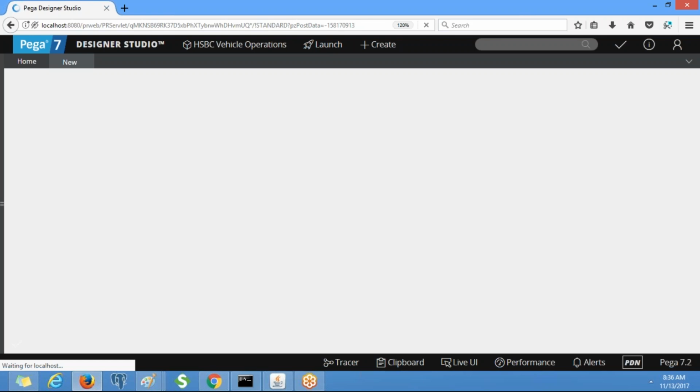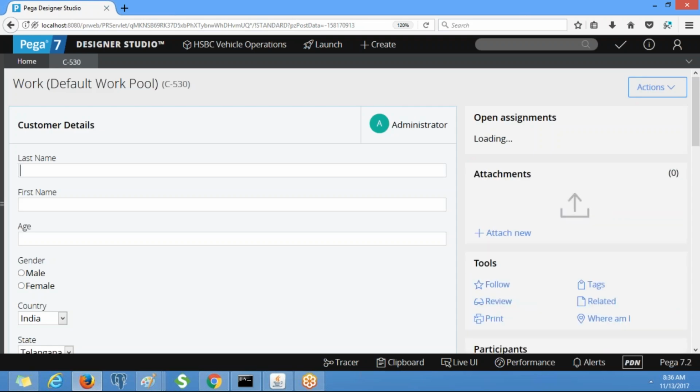That is the unique ID. All the work object details will be stored in the table which is connected to this class group. So what is the property that holds the work object? Yeah, pyID.